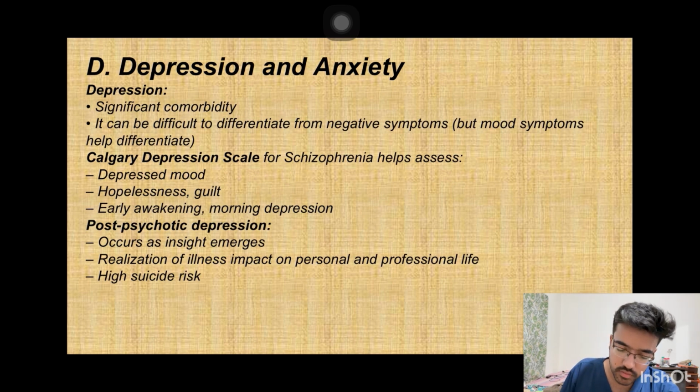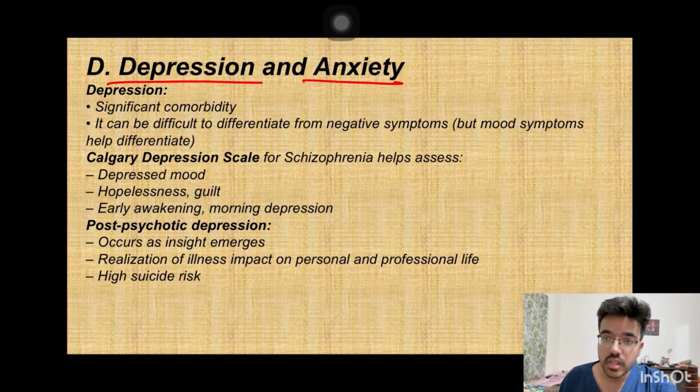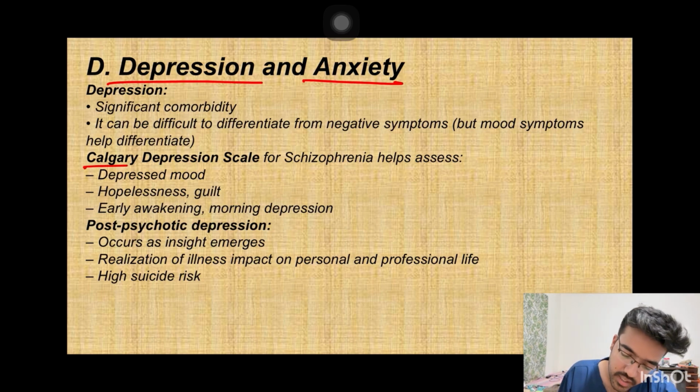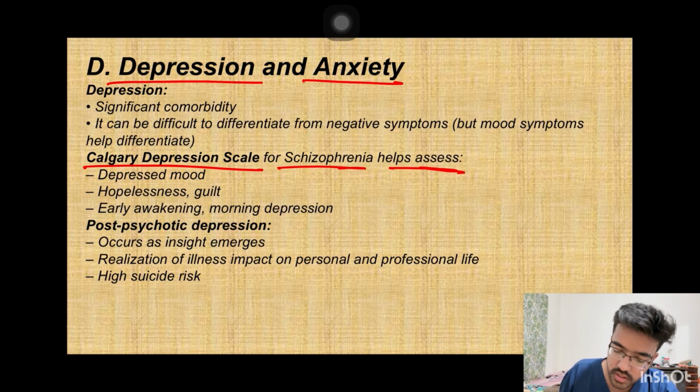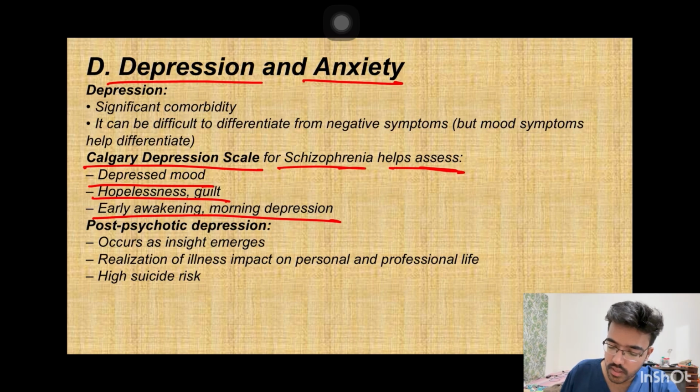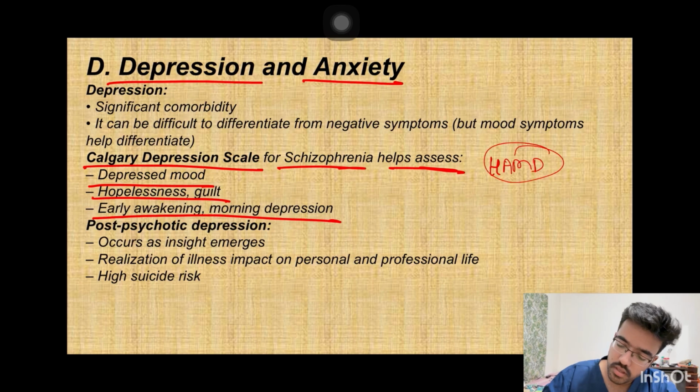Depression and anxiety is also one of the domains of schizophrenia symptoms, and depression at times is difficult to differentiate from the negative symptoms of schizophrenia, but mood symptoms can help to differentiate, because at times the schizophrenic patient will say his mood is euthymic, but a depressed patient may say it is sad. There is the Calgary Depression Scale for Schizophrenia that helps to assess depressed mood, hopelessness, guilt, and early awakening, morning depression. While HAMD is used for major depressive disorder.